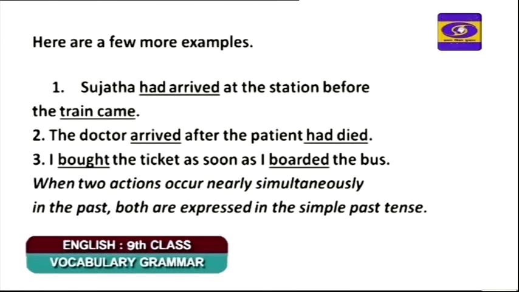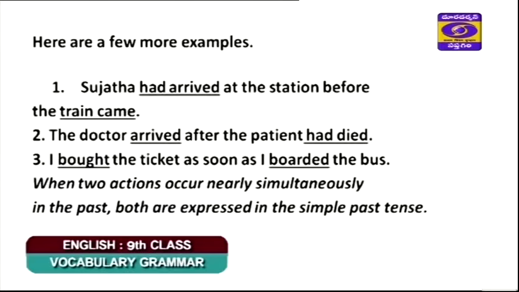The first completed action, that is Sujata's arrival at the station, is expressed in past perfect. Sujata, next had, after that the past participle of the verb, arrived. The subsequent incident is the train came. The train is the subject and came is the past of the verb come.